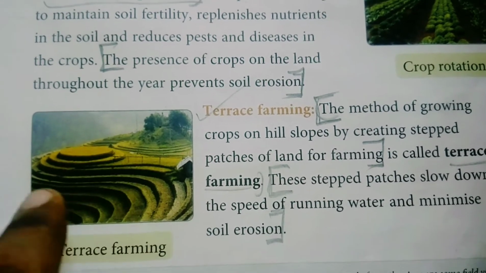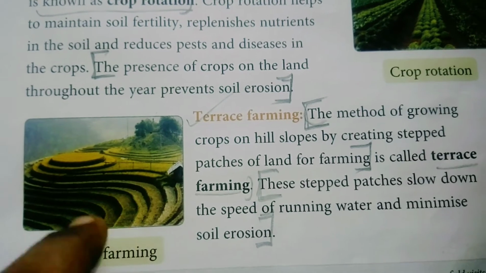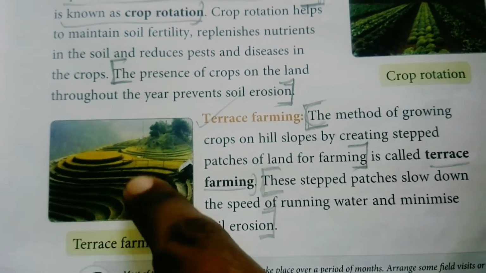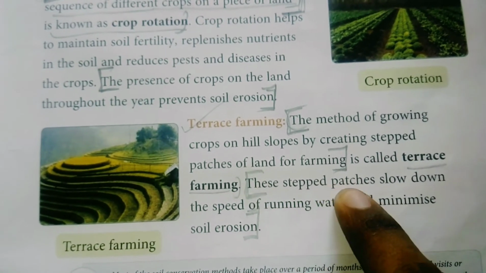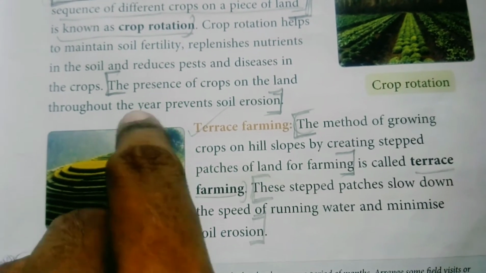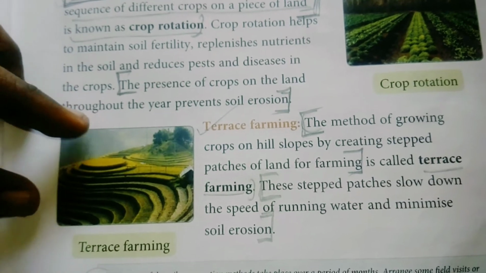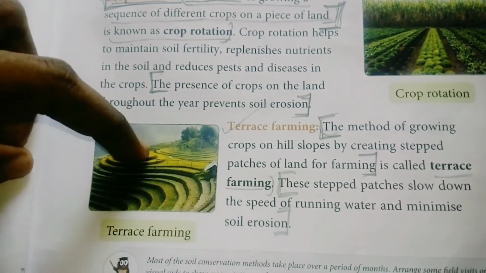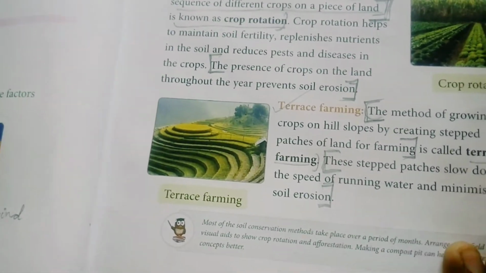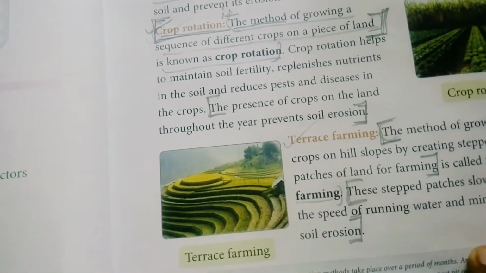Okay, in a step patches on the land for farming, this way of growing crops is known as terrace farming. And these step patches slow down the speed of running water. It makes the flow of running water slow, which minimizes the soil erosion. This way soil erosion can be prevented by terrace farming.